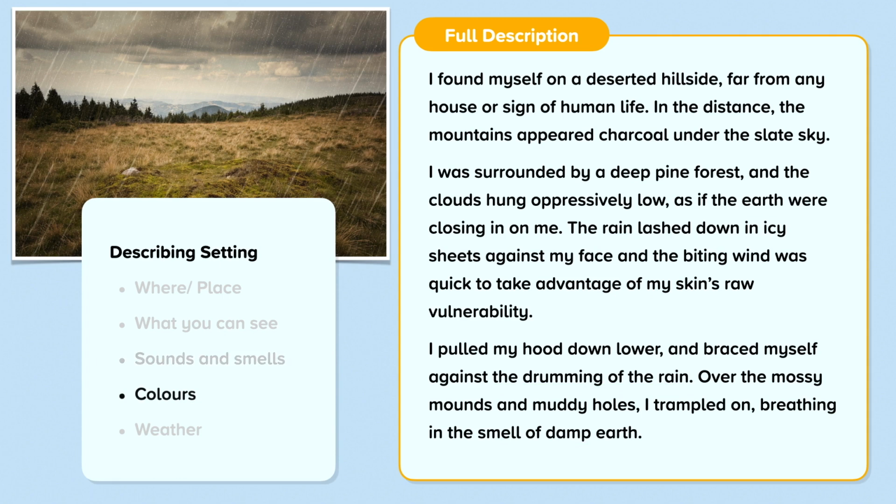The colours used to describe the sky are charcoal, which is a dark grey or black colour, and slate, which is a grey colour. The description of the weather is very important in this piece of writing. It is what creates the atmosphere. The weather is grey and miserable.